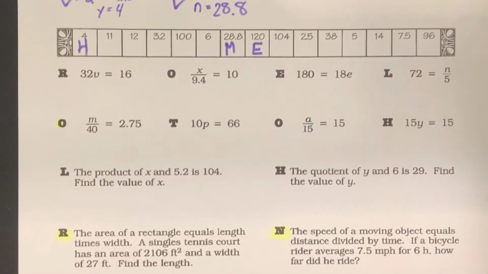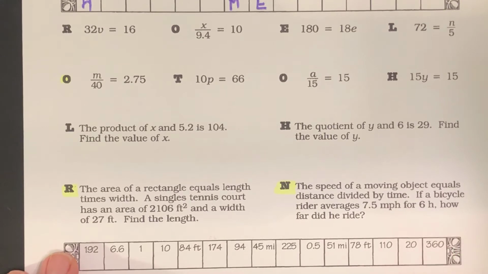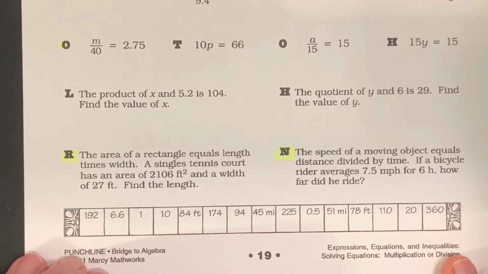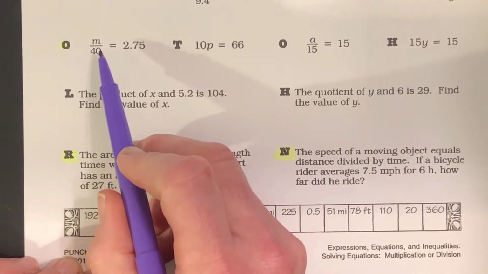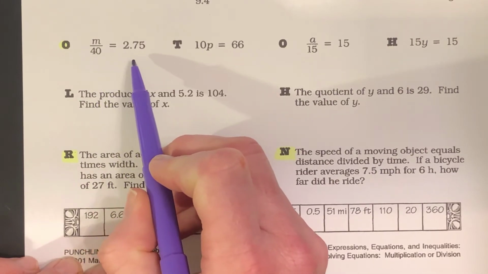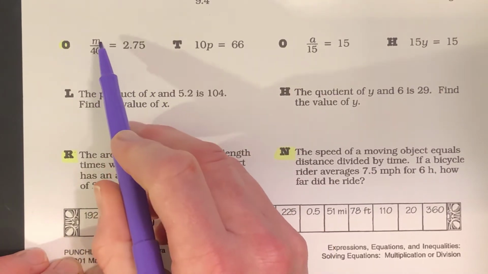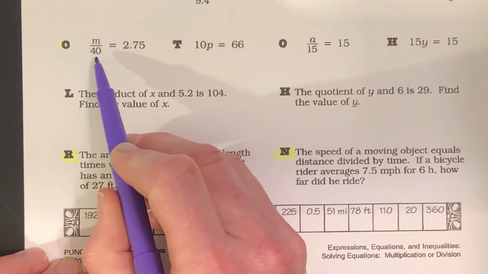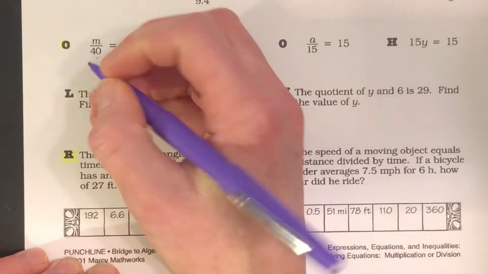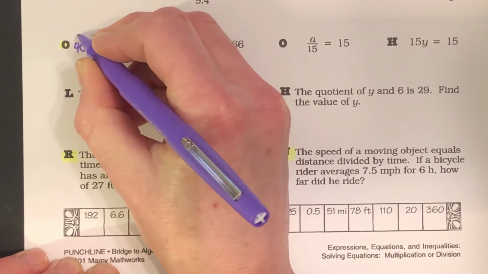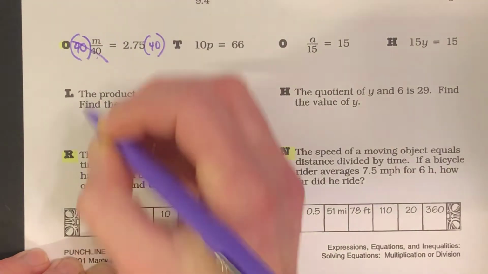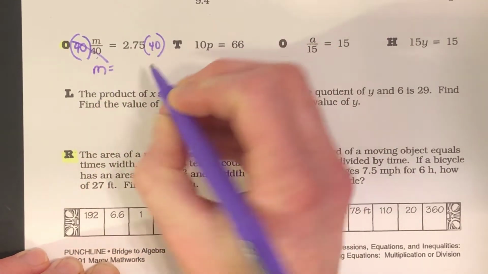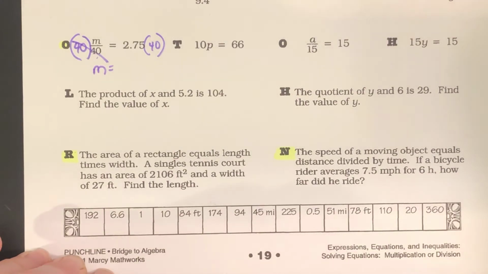Now let's move down to the bottom portion. We're going to do O, R, and N together. On O, we have m divided by 40 equals 2.75. We've got to get that m by itself, so we will multiply both sides by 40. That cancels out, and I'm left with just m equals, here we go, get my scrap paper back out.